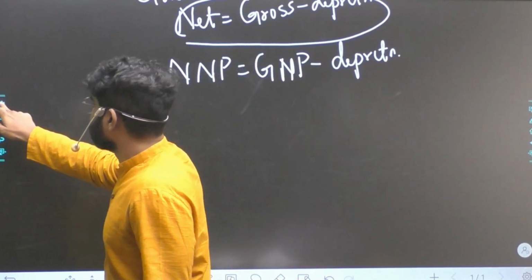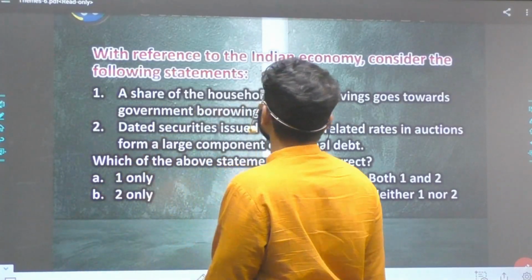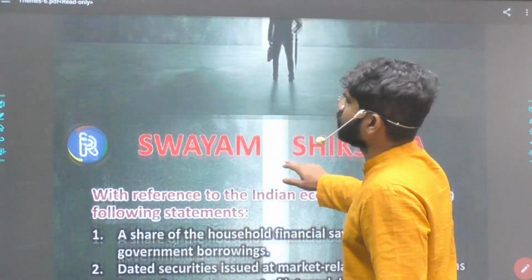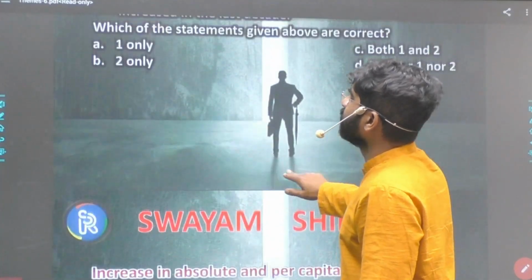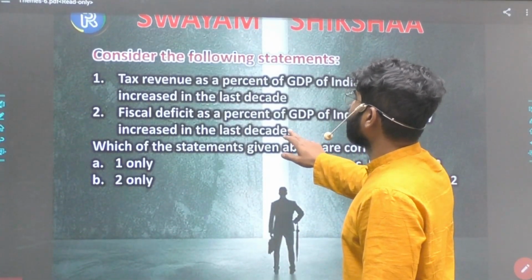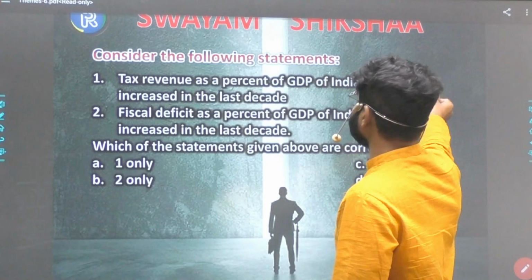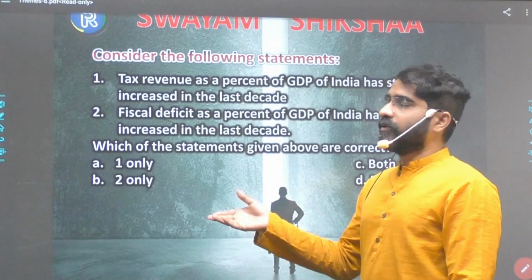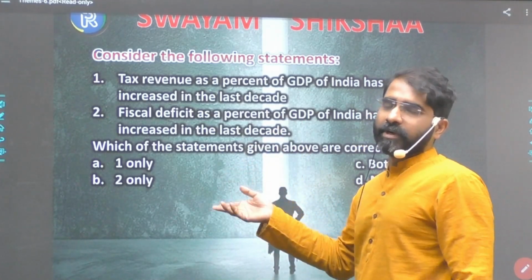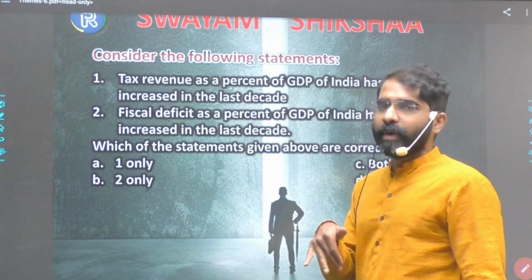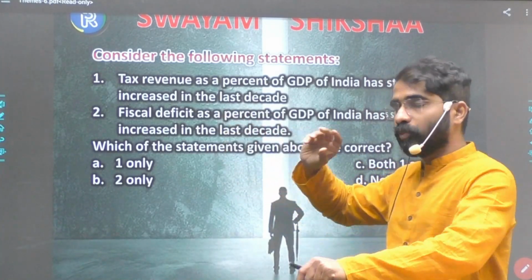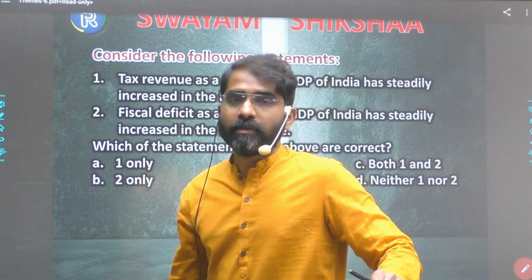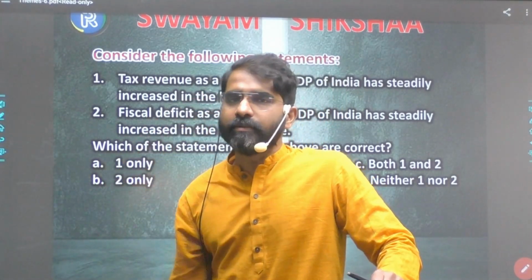Now let's go to the question here. Okay. So let's see, a few easy questions, most of the questions are easy only. Now if we see here, consider the following statements. Tax revenue as a percentage of GDP of India has steadily increased in the last decade. 10 years is being asked. For such questions, of course, when the question was asked, the answer may have been different. But if the question is asked today, due to COVID, the answer will be different. So today when we are talking about trend-based questions, keep COVID in mind and think from the logic of COVID. You will get to the answer.